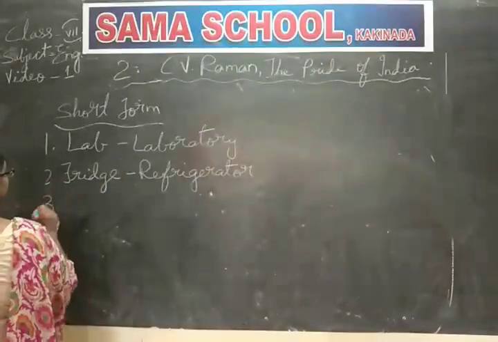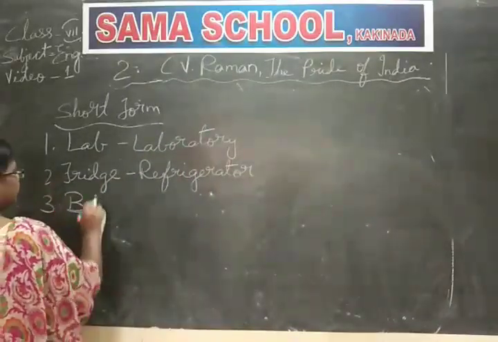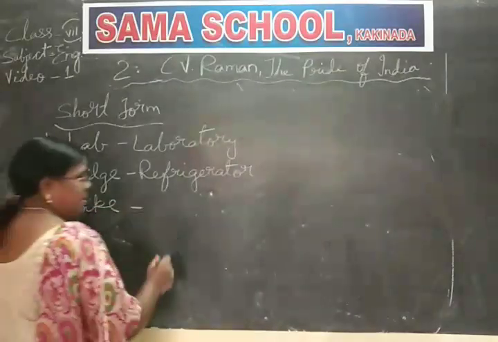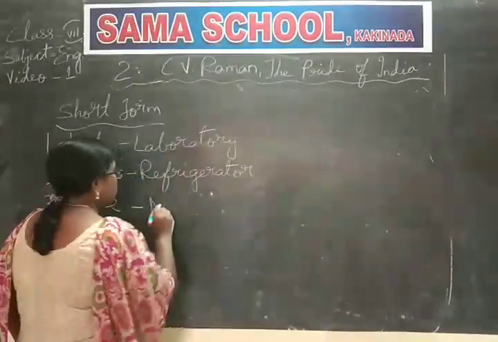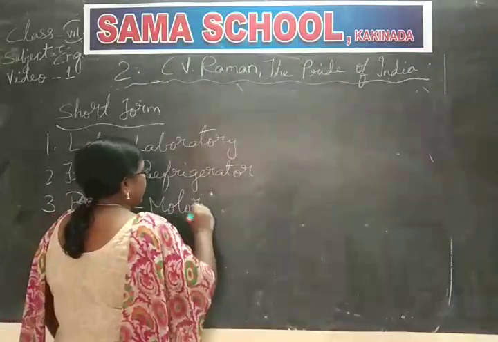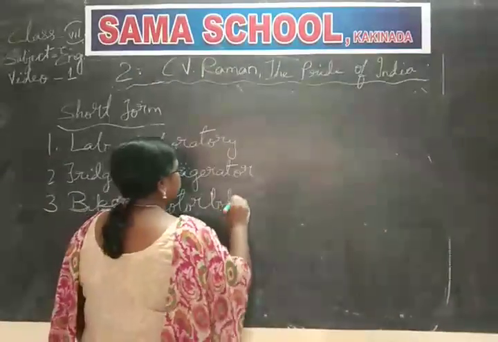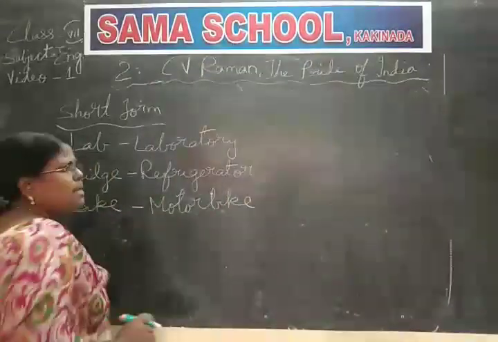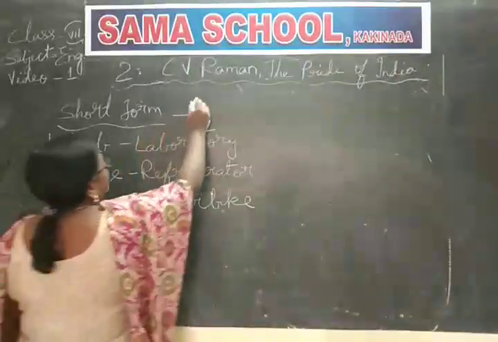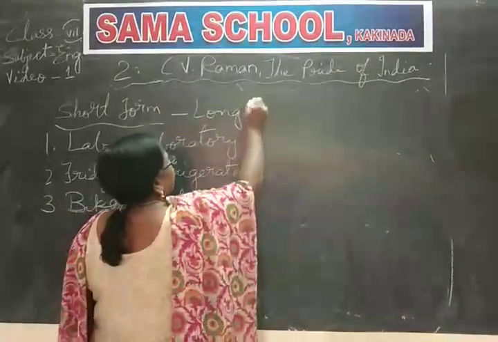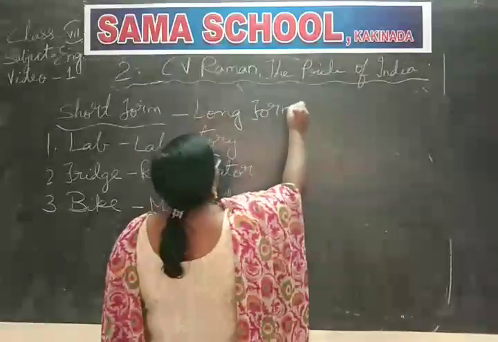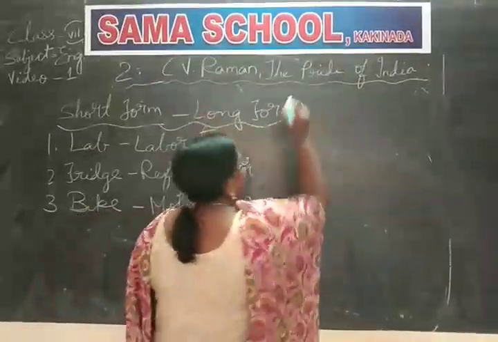We say bike. I'm going by bike. What is that bike? Motorbike. Yes, motorbike. Few examples for short form and long form.